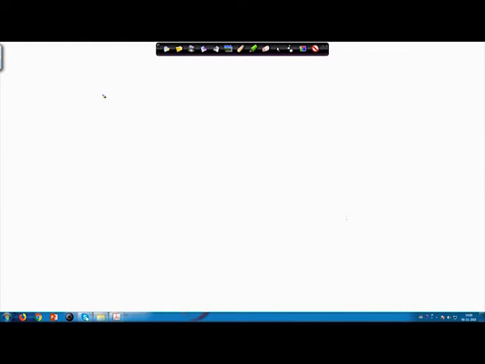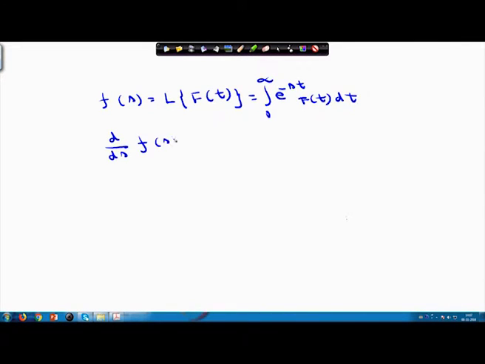So, your F(s) is nothing but Laplace transform of f(t), and this equals integral 0 to infinity e power minus st into f(t) dt. So, what is your d/ds of F(s)? Your d/ds of F(s) is nothing but d/ds of this integral, that is 0 to infinity e power minus st into f(t) dt.